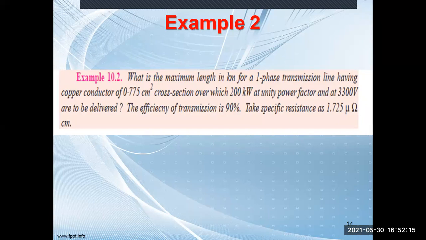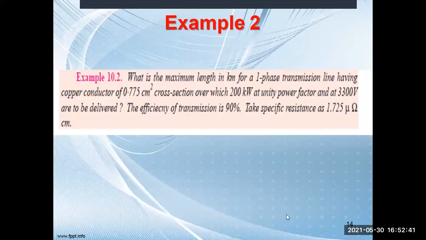The conductor cross section is given. It is a single phase line, the power transmitted is 200 kilowatt, unity power factor, voltage 3300 volt, efficiency 90%, and specific resistance rho is given. So we know R equal to rho L by A. Yes or no?